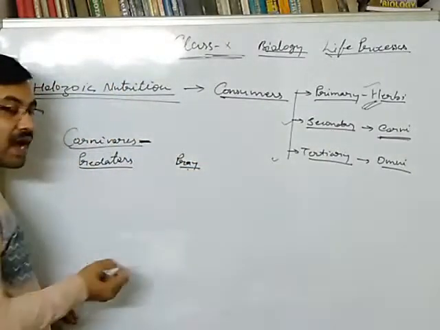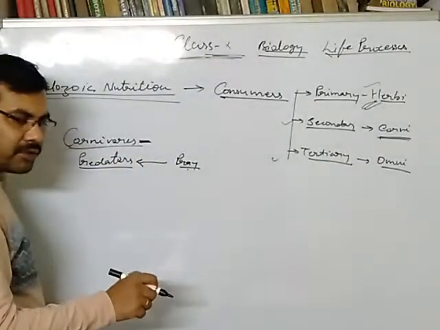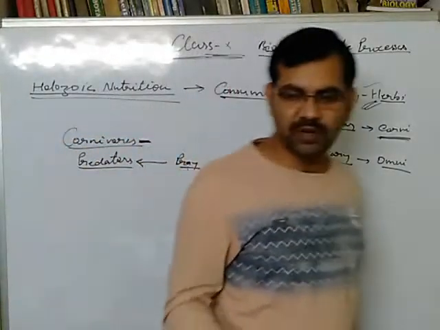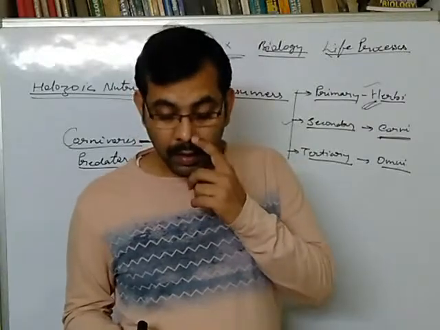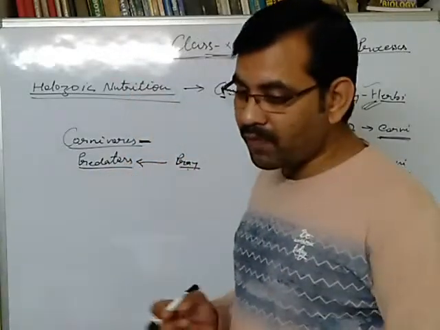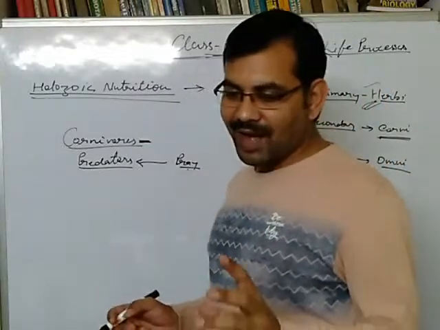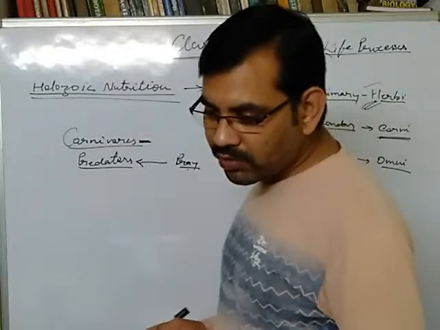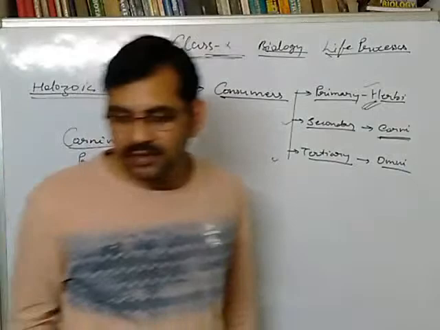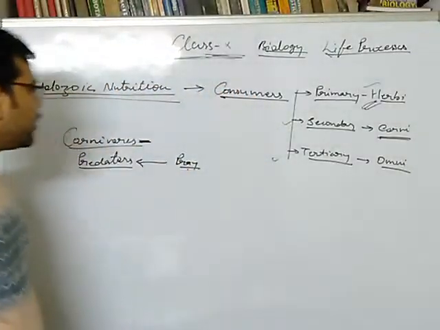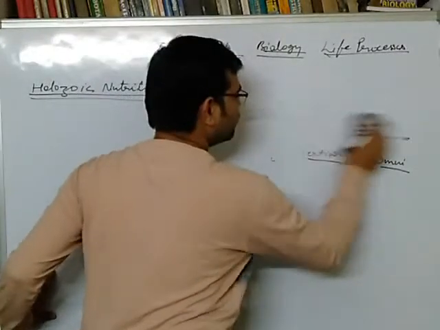The prey is eaten up by the predator. The organisms who perform this kind of nutrition are termed as carnivores. It is also one of the holozoic nutrition. So now we will discuss holozoic nutrition in unicellular organisms.